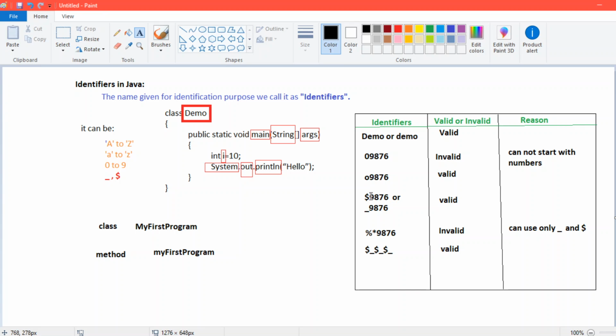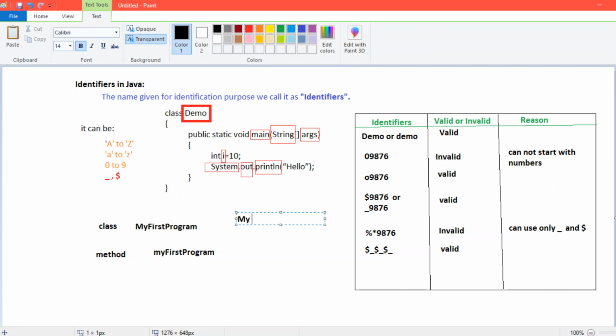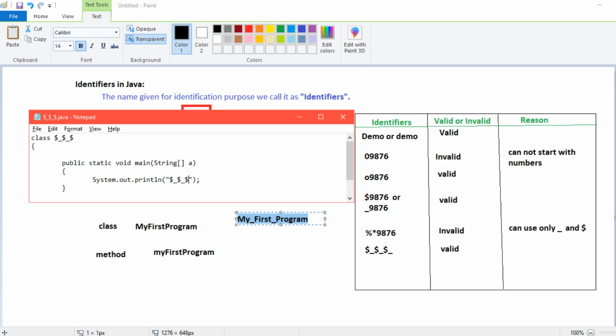Then we can start with a special character such as dollar or underscore. For example, if I want to give the name my underscore first underscore program, we can give. So let me show you. We just go to the editor, paste.